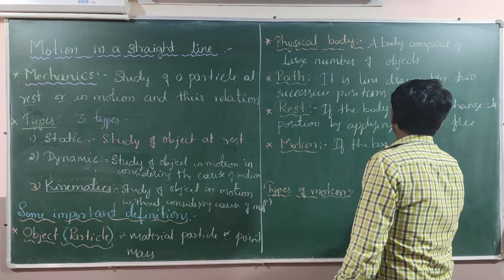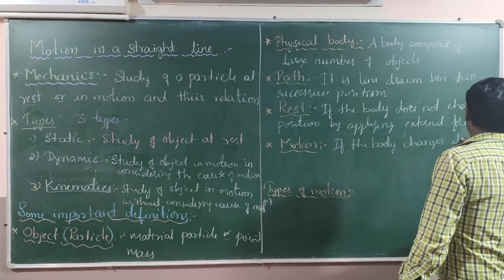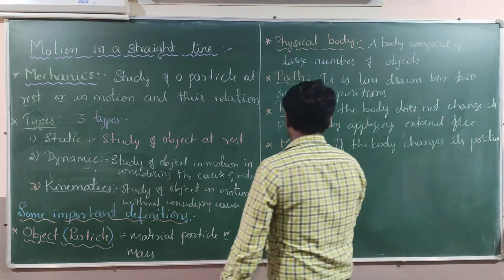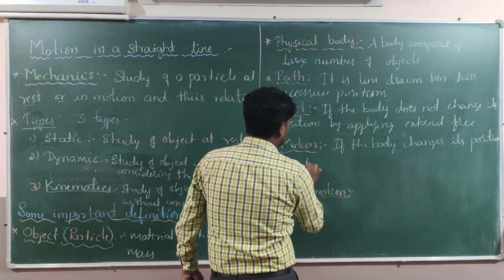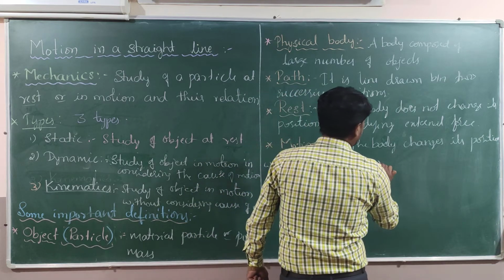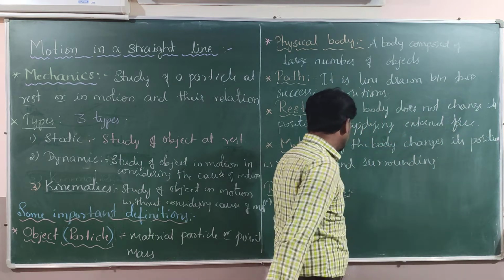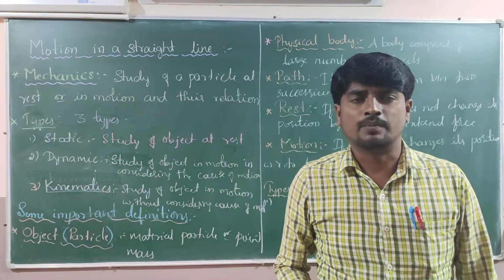If the body changes its position with respect to time and surroundings, then the body is said to be in motion.